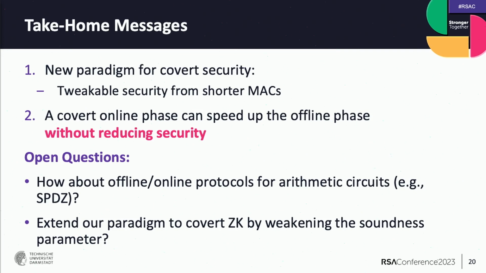We have to add some commitments to really get covert security, so there is some constant overhead which we had to add, but besides this, it's basically a malicious phase with a lower statistical security parameter.